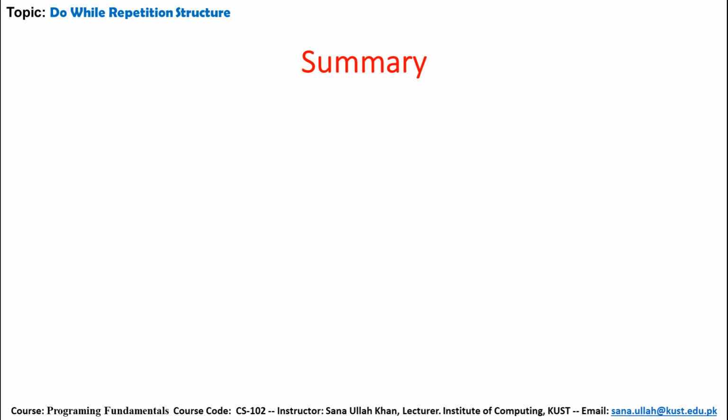So today in this lecture we discussed the do while structure, do while compared with the while loop, and some examples of how the do while loop is used. Then the example 2 and 3 were implemented with while, and the task is given that you please implement these while examples also in the do while loop. Also some tasks are given. After that we discussed the nested loop, how loops work when one loop is inside another, and how the pattern will be printed. And there are some tasks.